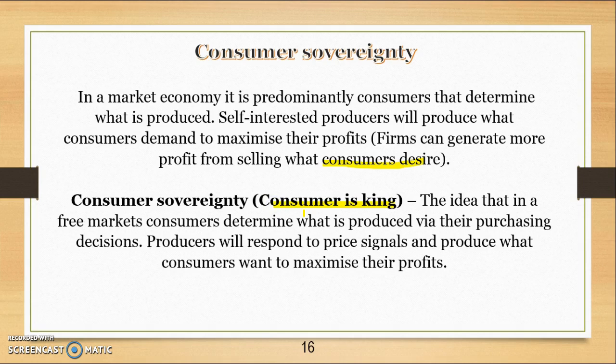In a free market, consumers determine what is produced by their purchasing decisions. Producers will respond to consumers' choices and produce what consumers want to maximise their profits.